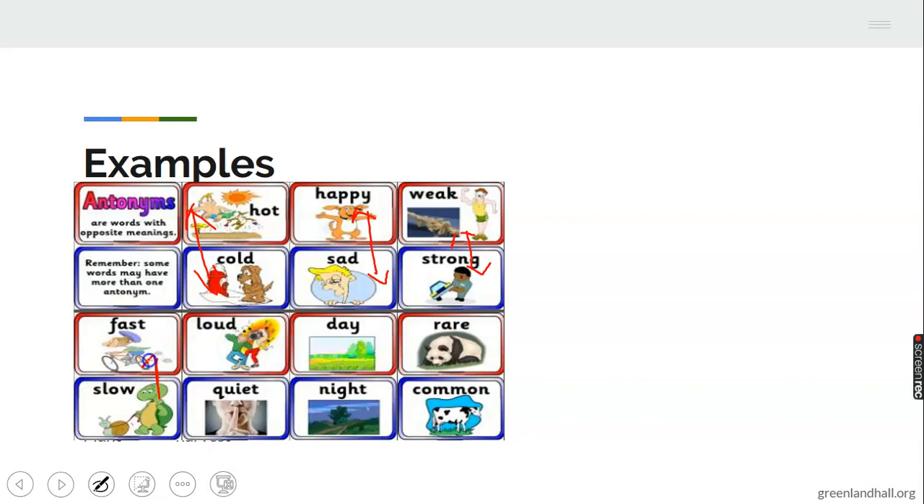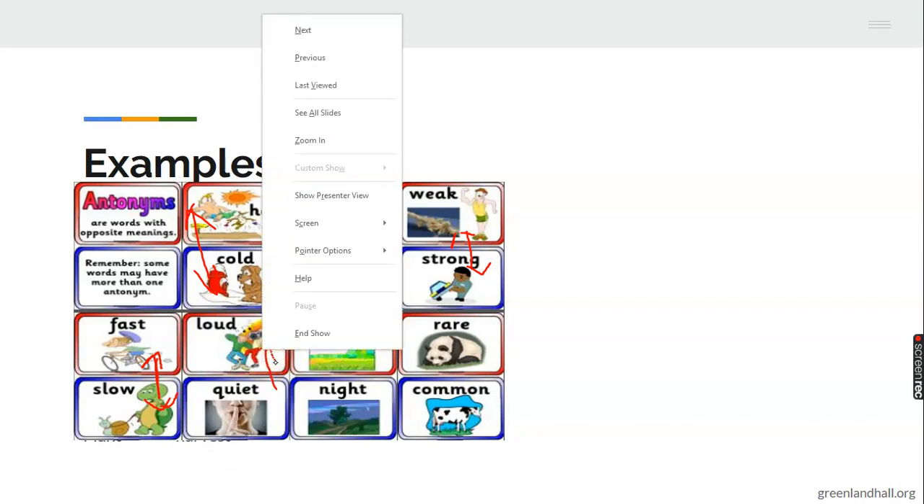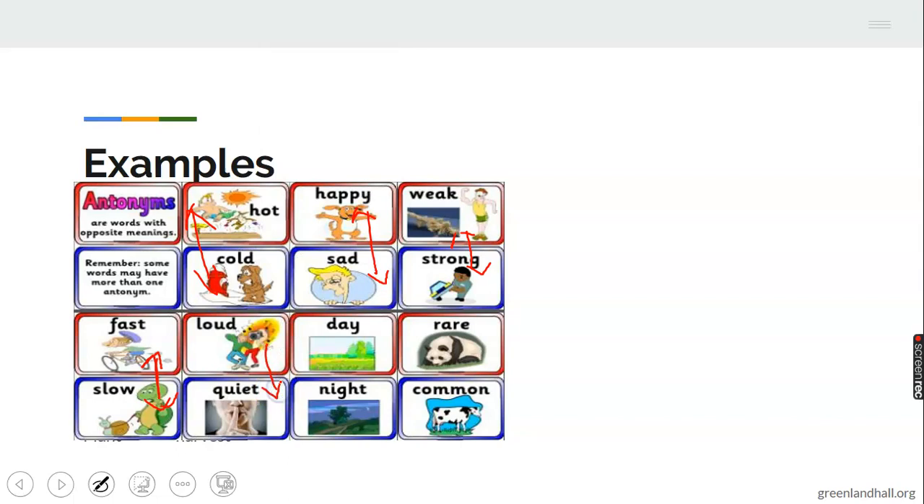Now we have fast and slow. Look at that one running so fast on the bicycle, and the other one is the tortoise walking so slowly. Loud and quiet. You can see making so much noise there, and then quiet.